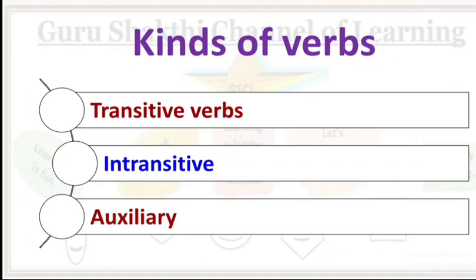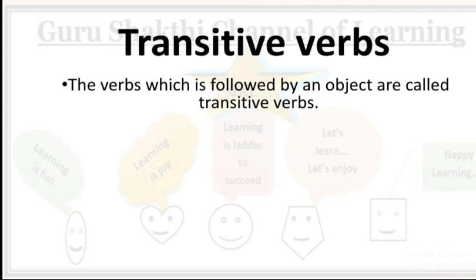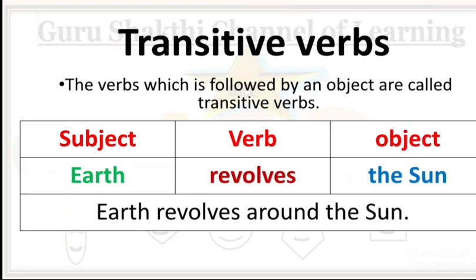Here are the kinds of verbs: transitive verbs, intransitive verbs, and auxiliary verbs. Transitive verbs are those verbs which are always followed by the object. Example, Earth revolves around the sun. Here, Earth is the subject we are speaking about. Revolves is the verb. It is followed by the object, that is sun.